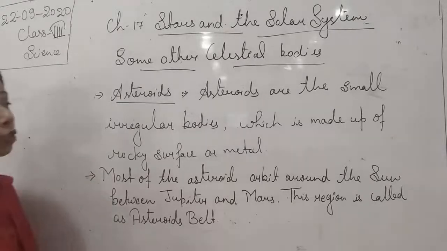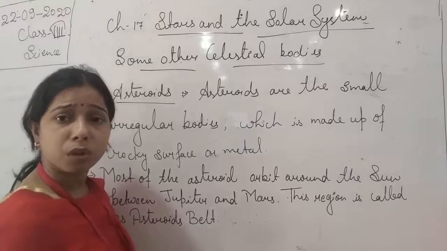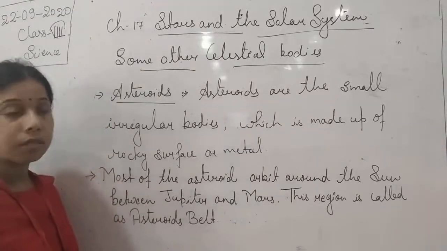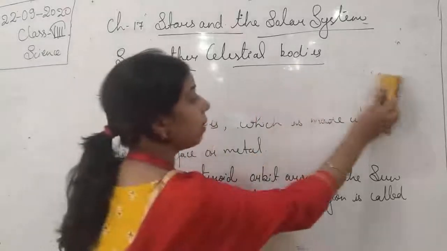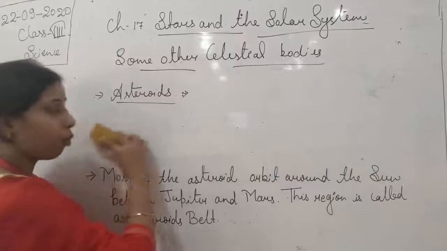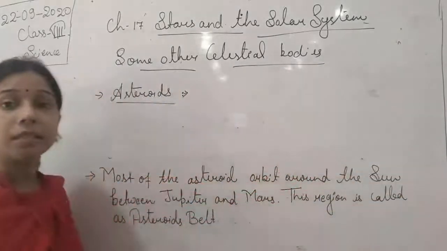Now, how many asteroids are there in the sky, students? A lot, but what is known to us is about 10,000. Although, students, in the book you will see 4,000 is written, but it is 10,000.